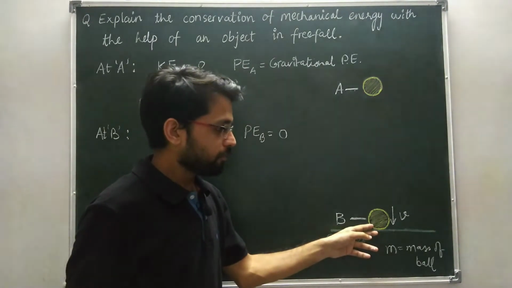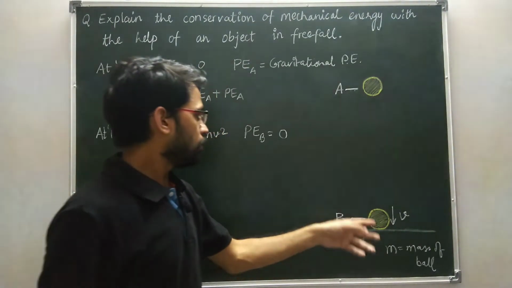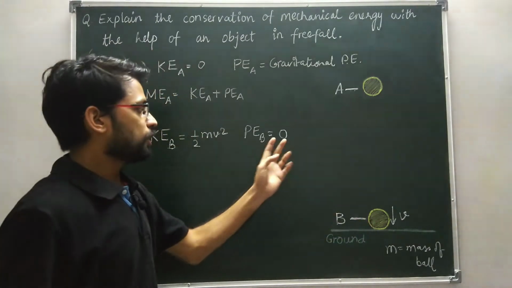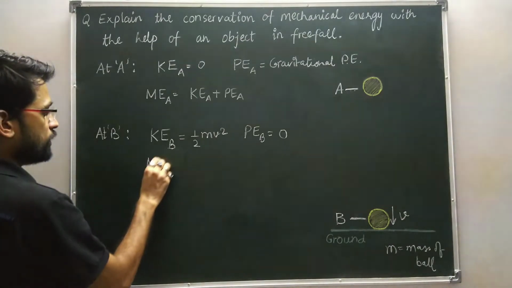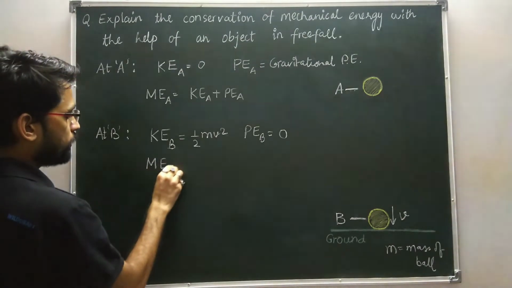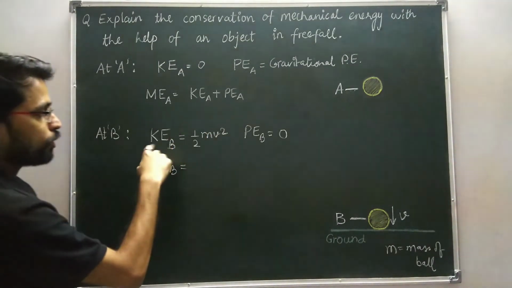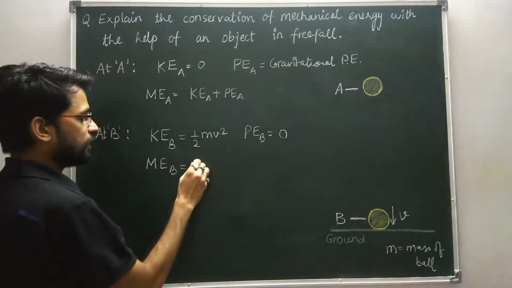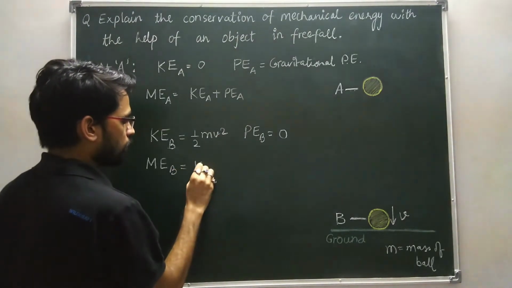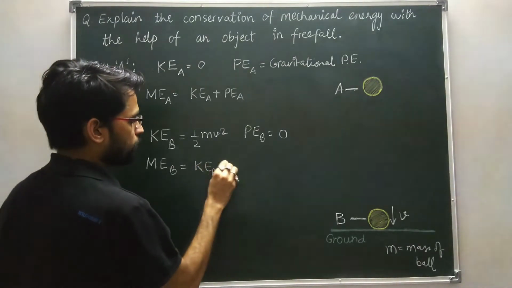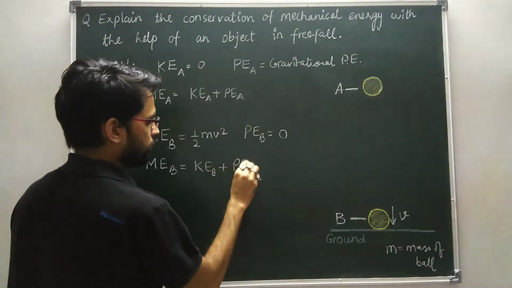At point B, the vertical height of this ball is 0, so the potential energy is 0. Now, the mechanical energy at point B is again the sum of kinetic energy and potential energy at point B.